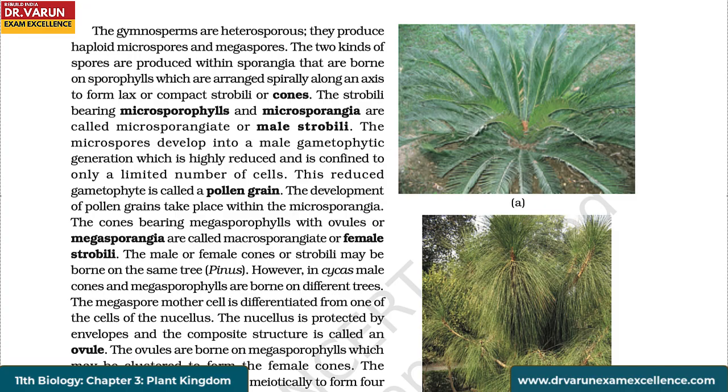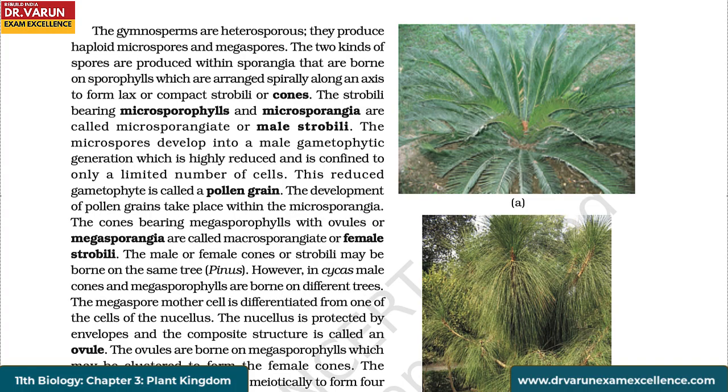The two kinds of spores are produced within sporangia that are borne on sporophylls, which are arranged spirally along an axis to form lax or compact strobili or cones. The strobili bearing microsporophylls and microsporangia are called microsporangiate or male strobili. The microspores develop into a male gametophytic generation which is highly reduced and is confined to only a limited number of cells. This reduced gametophyte is called a pollen grain.